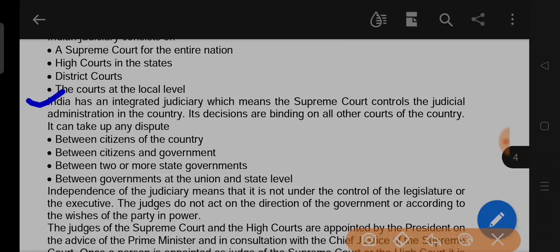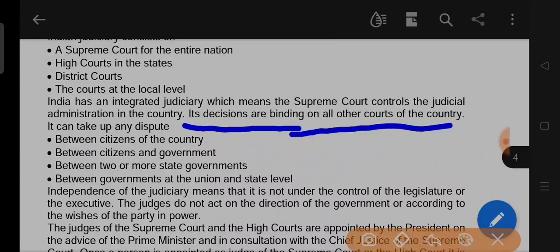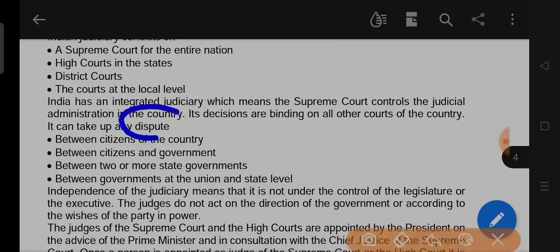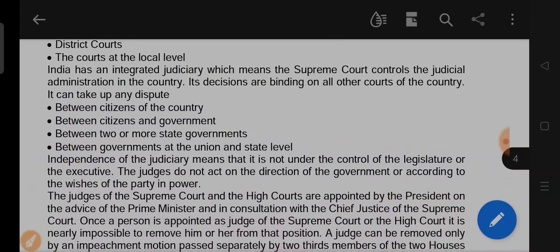India has an integrated judiciary, which means the Supreme Court controls the judicial administration in the country. Its decisions are binding on all the other courts of the country. It can take up any dispute. Dispute means fighting between citizens of the country, between citizen and government, between two or more state governments, between governments at the union and state level.